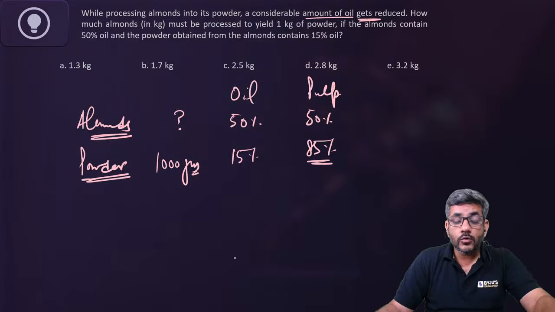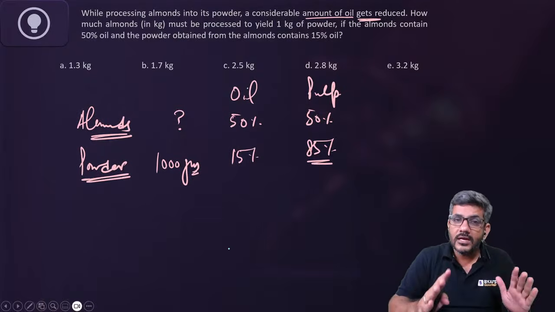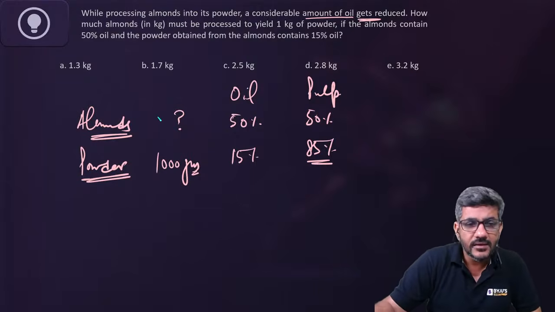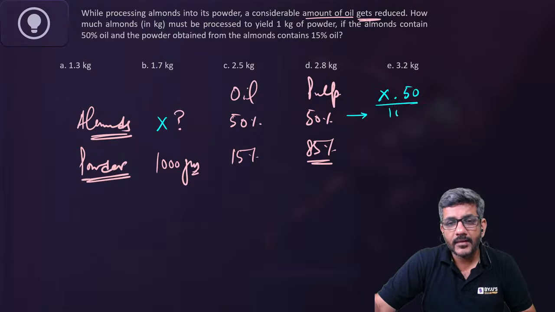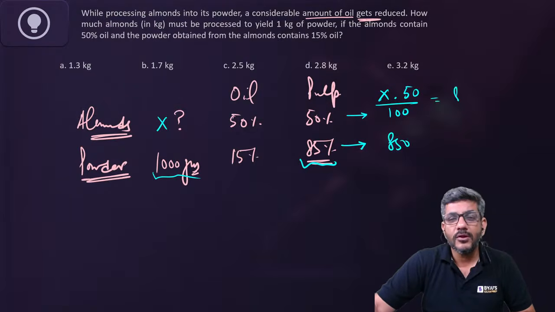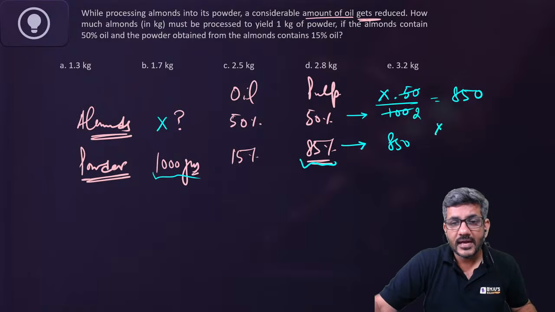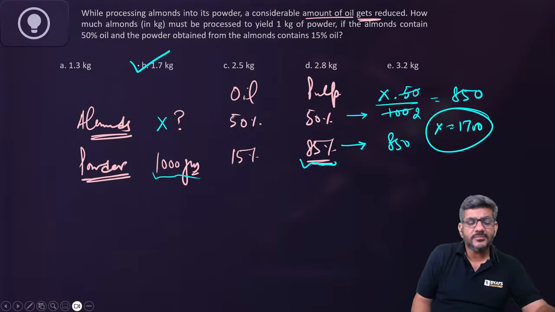Always work on the quantity which does not change. Here the quantity of oil is changing, but the quantity of pulp is not changing. उस पे काम कीजिए. मान लीजिए x kg almonds है. So pulp here is 50% of x, right? And pulp here is 85% of 1000. और ये तो दोनों सेम ही होने चाहिए. Pulp is not changing, right? So by this logic, I am getting x as 1700. Straight away, I can say it is 1.7 kg as my answer.